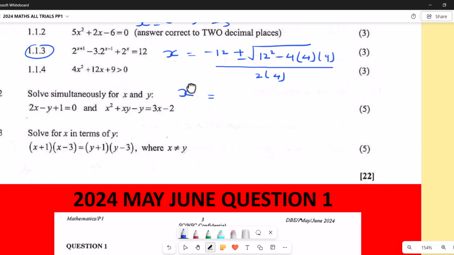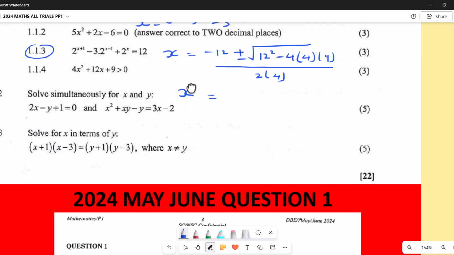So what we get here is our final answer. Over here, calculators, what do you get? Let me get my calculator here. That's minus 12 plus the square root of 12 squared minus 4ac, divided by 8.